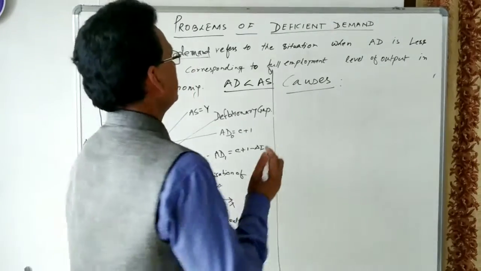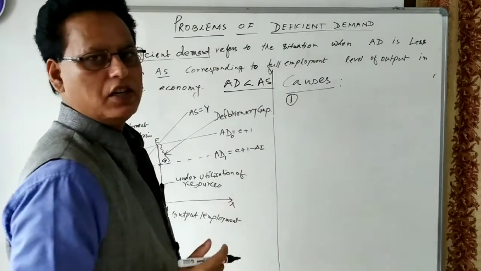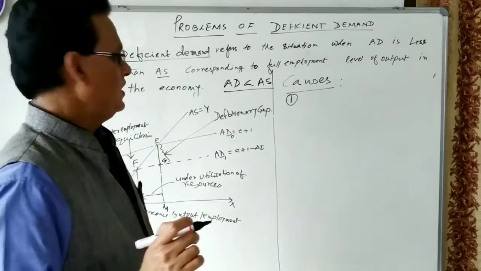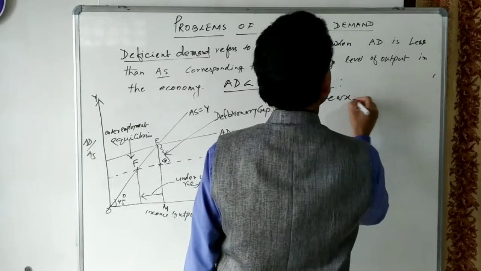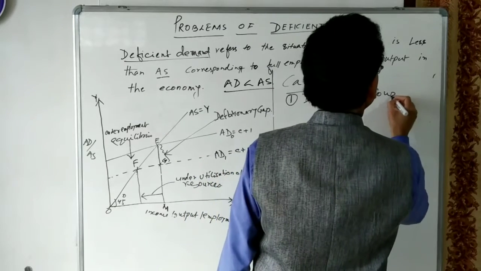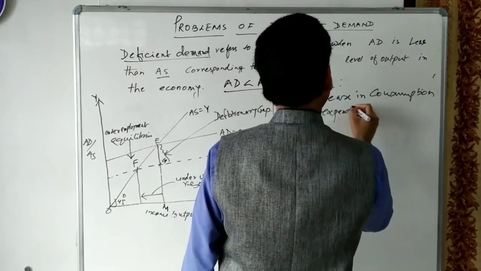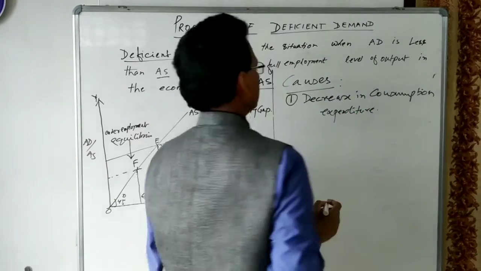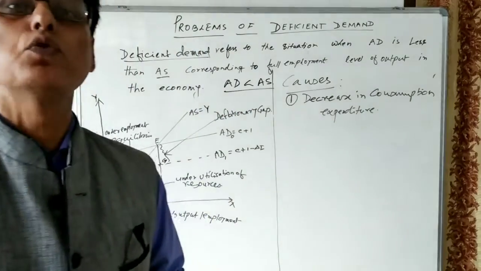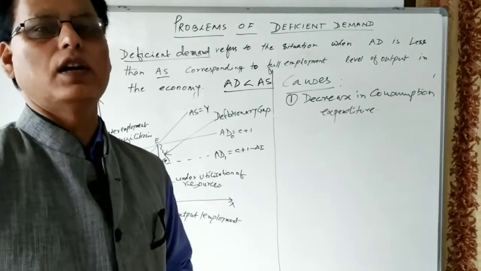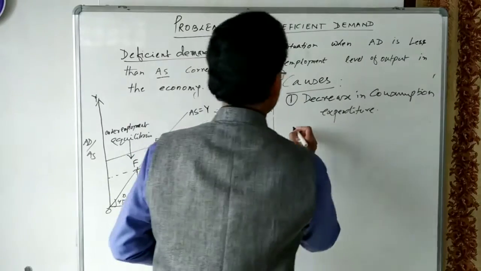So the cause for the deflationary gap is the decrease in consumption expenditure. It means consumption expenditure in the economy has fallen down. The people buy less and less goods in the economy because of the low level of income. So this is the first cause.